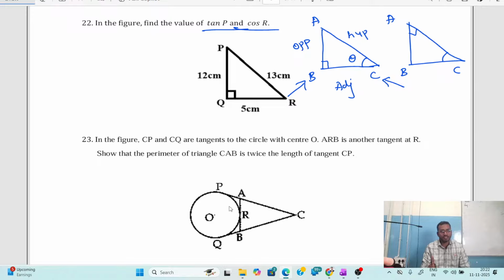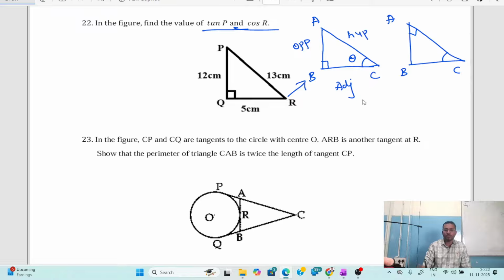Let me repeat once again. Assume if you are standing at 90 degree, in front of you, hypotenuse side is visible. Assume if you are standing at acute angle, which side is in front of you, that side is opposite side. And that remaining side here is an adjacent side. Similarly, let me come back to this concept.